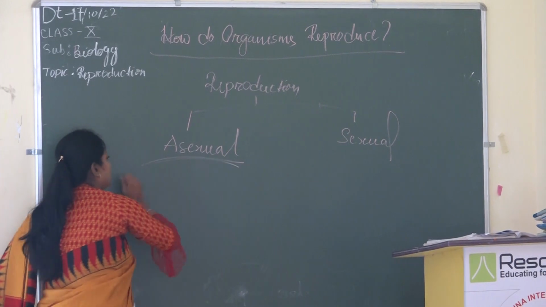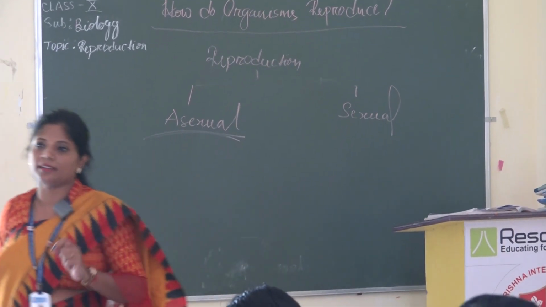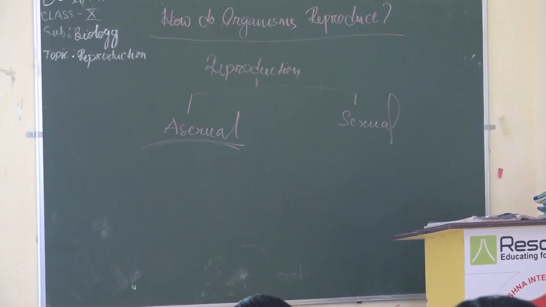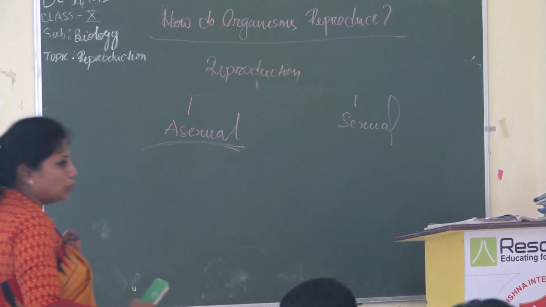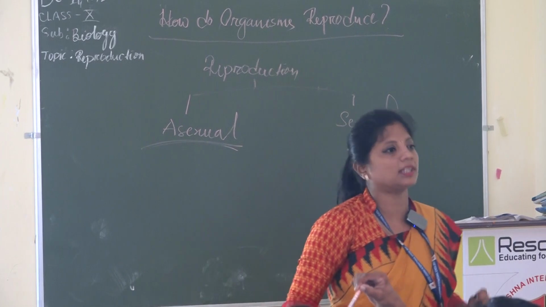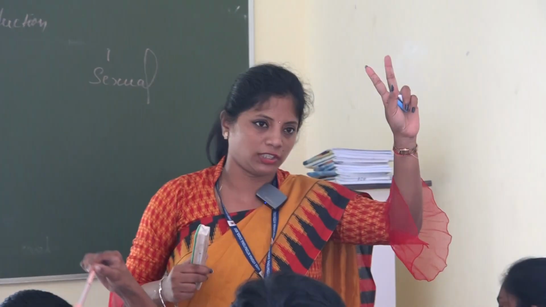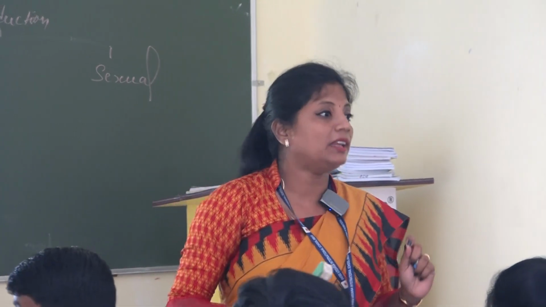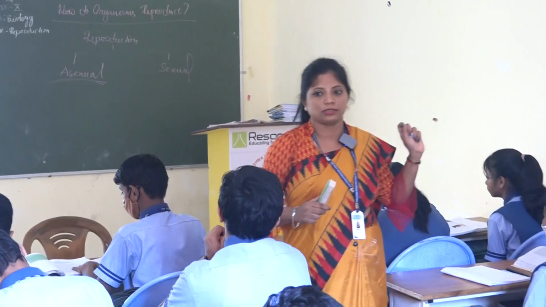Okay, so in the previous class we have already started our portion, that is asexual reproduction. So as I explained what you mean by asexual reproduction, your second question is, in which type of organism do we normally find asexual reproduction?